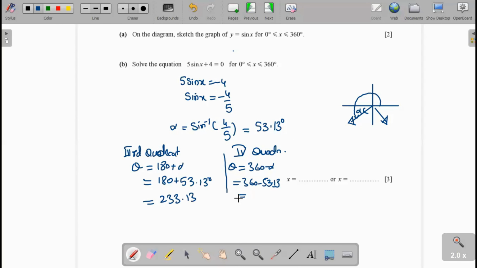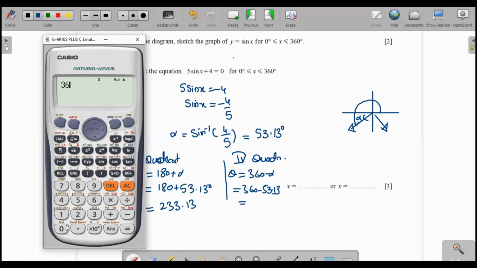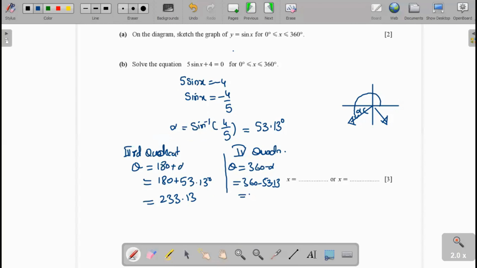Next angle is 360 degree minus 53.13. The answer is 306.87. So you can say 306.9. And this is the answer, 233.1 and 306.9.